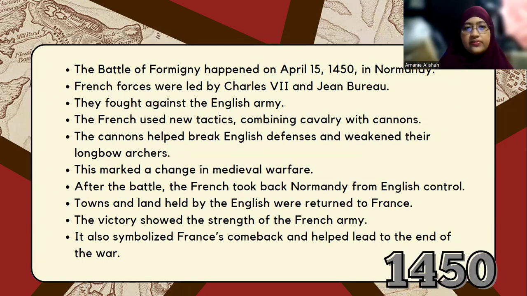In the year 1450, the Battle of Formigny happened. On April 15, in Normandy, French forces were led by King Charles VII and Jean Bureau. They fought against the English army. The French started to use new tactics, combining cavalry with cannons. These cannons helped break English defenses and weaken their longbow archers.